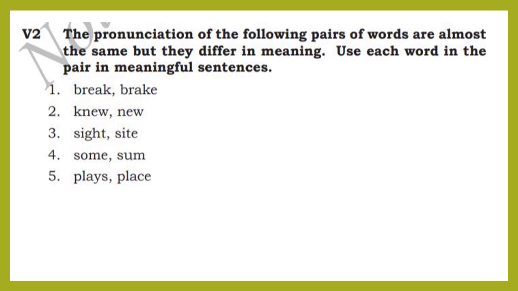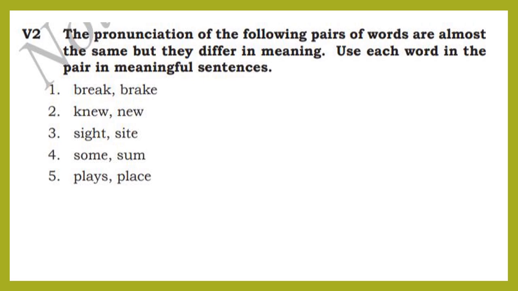See, dear children, they are break, brake; new, knew; sight, site; some, sum; place, plaice. Here the pronunciation and sounds are the same, isn't it? But the spellings as well as the meanings are different, and these are called homophones.